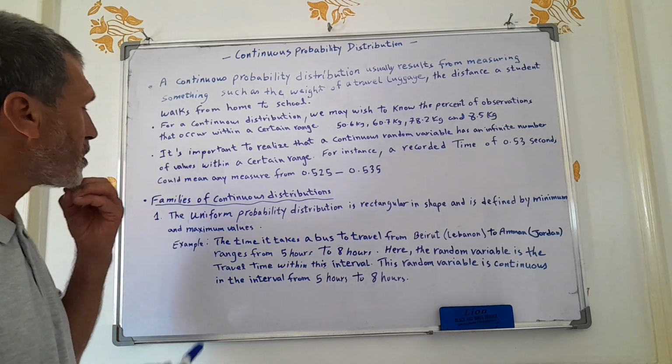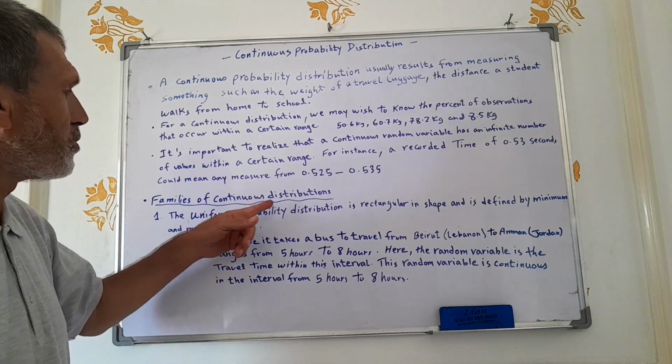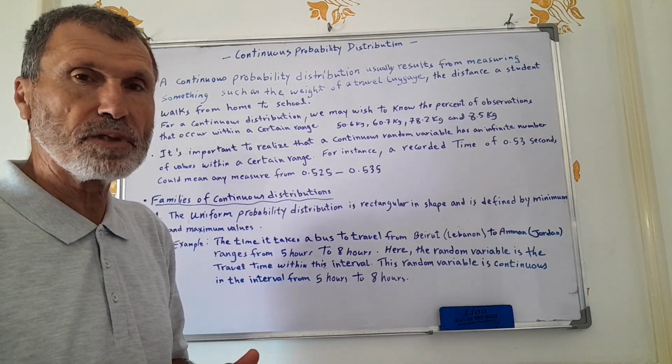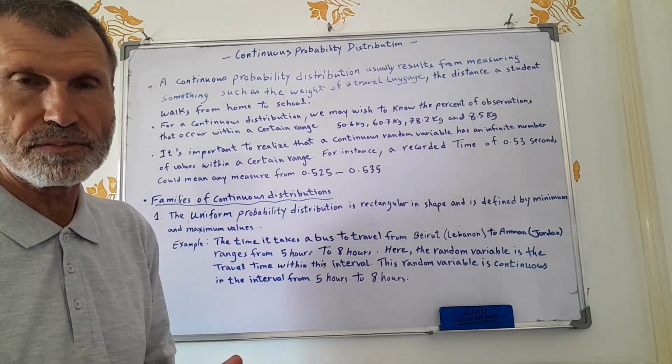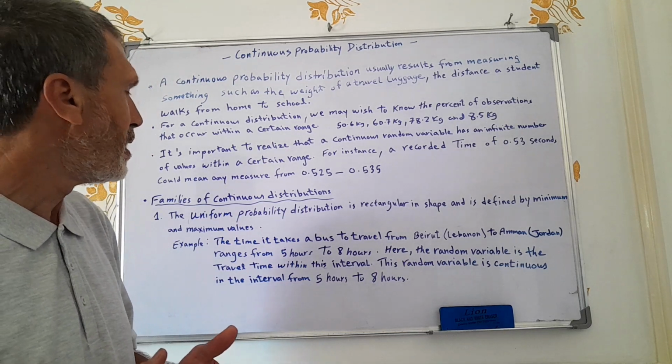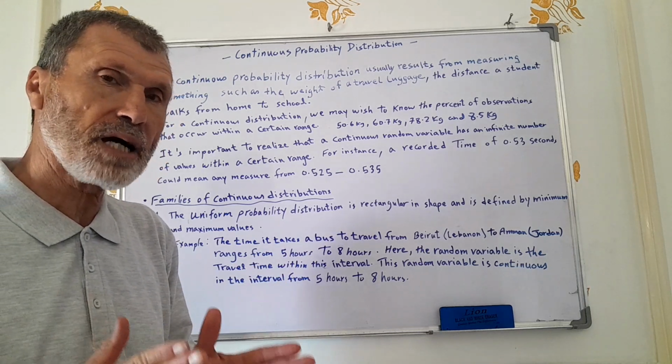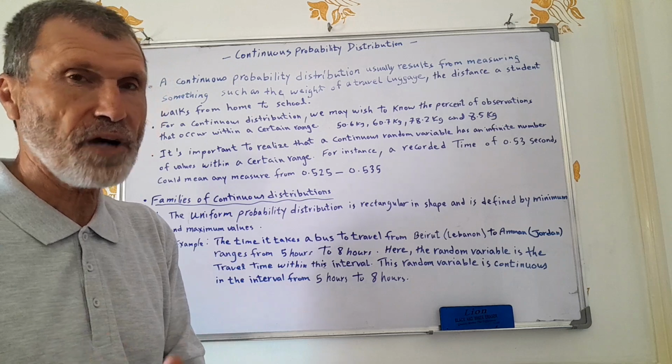Now we're going to talk about the families of continuous distributions. When we talked about discrete random variables, we said the binomial distribution is a distribution based upon discrete random variables.